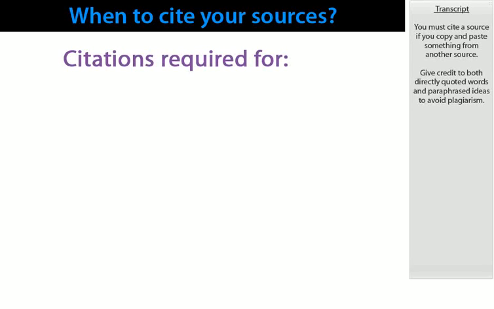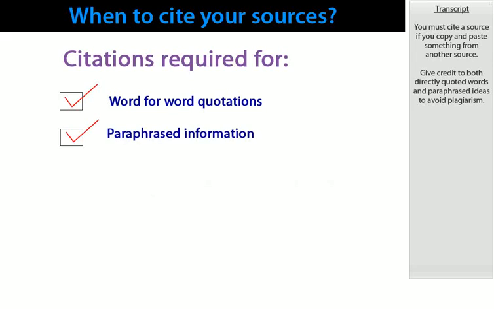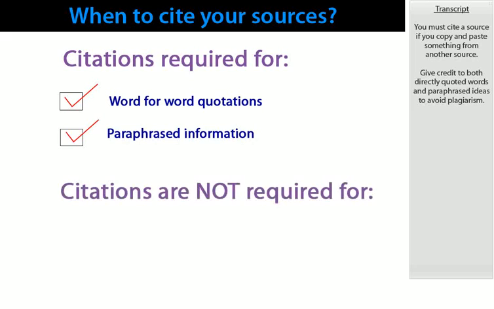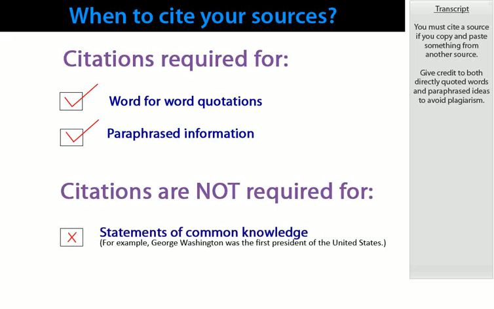You must cite a source if you copy and paste something from another source. Give credit to both directly quoted words and paraphrased ideas to avoid plagiarism. You do not need to cite common knowledge. For example, George Washington was the first president of the United States. This is common knowledge, so you don't have to cite it. You do not have to cite your own opinions.